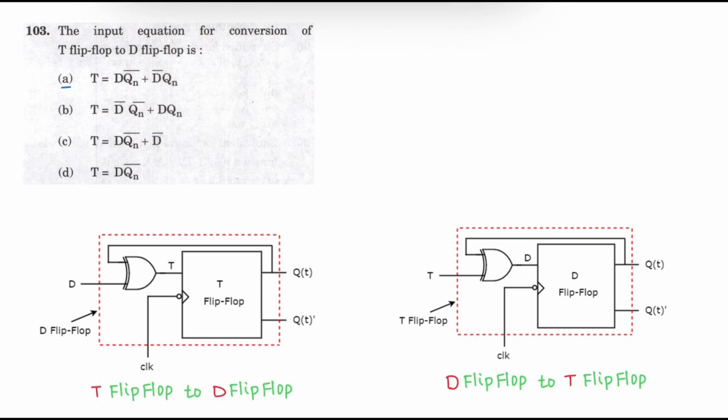Next question. The input equation for the conversion of a T flip-flop to a D flip-flop, that is T is D XOR Qn. So for converting a T flip-flop to a D flip-flop, we need to use an XOR gate at the input of the flip-flop. The correct answer is option A. Similarly, for converting a D flip-flop to a T flip-flop, use an XOR gate.